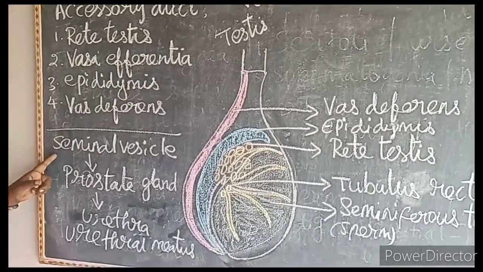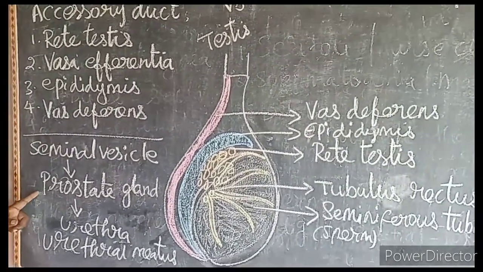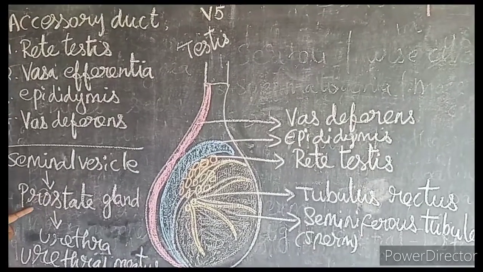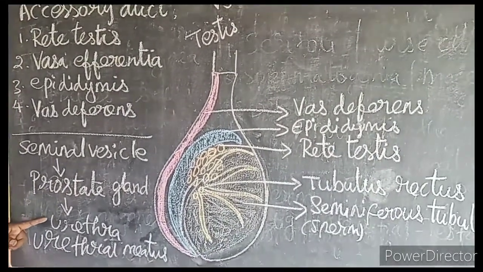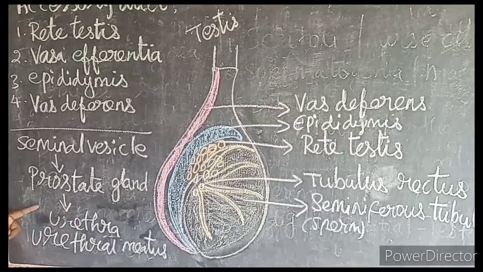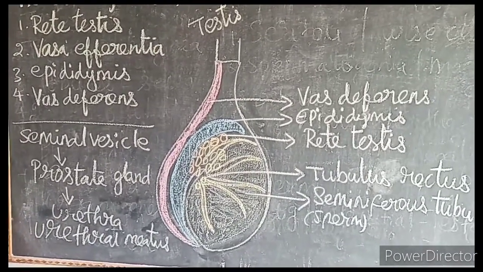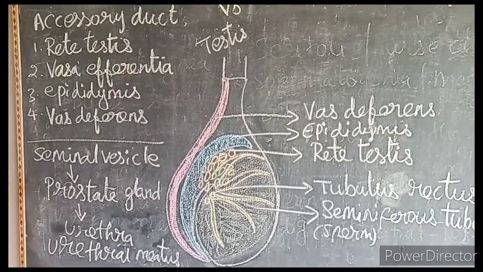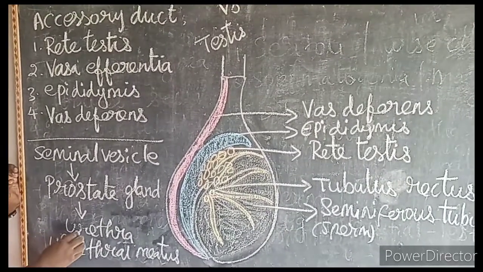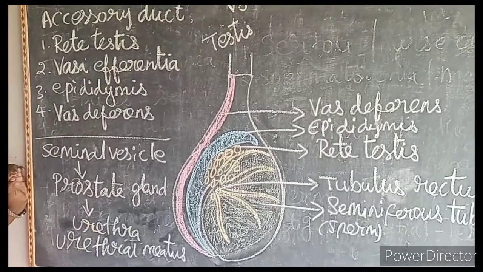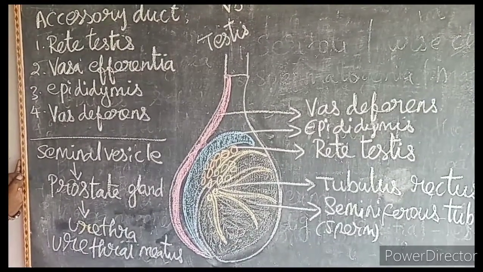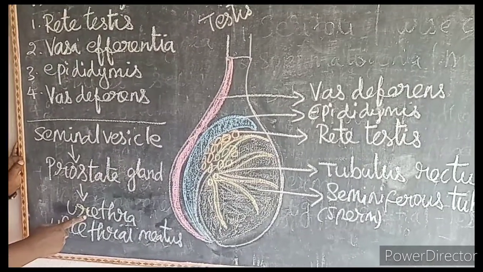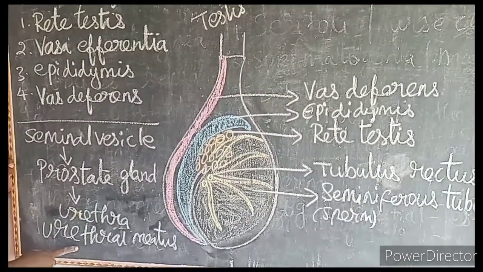From here the sperms enter into the prostate gland, and then into the urethra. The urethra is a common tract to pass both the urine and the sperms. And there is an opening in the urethra called the urethral meatus.